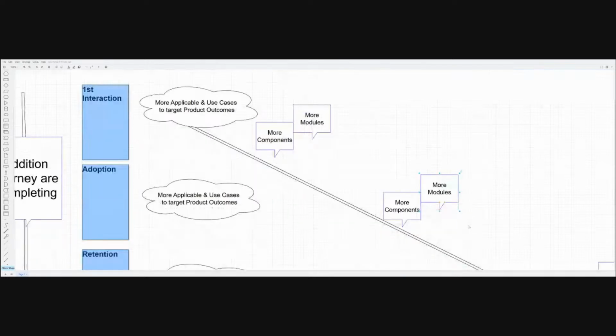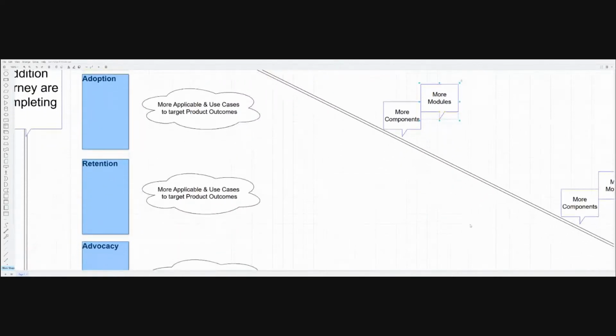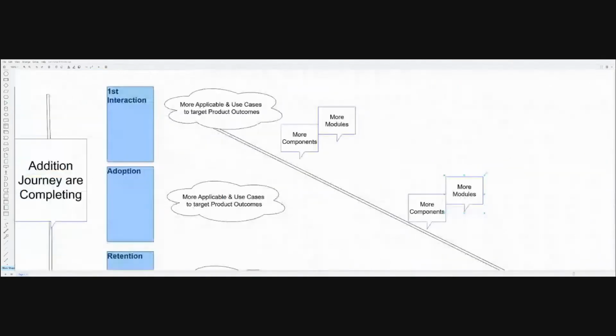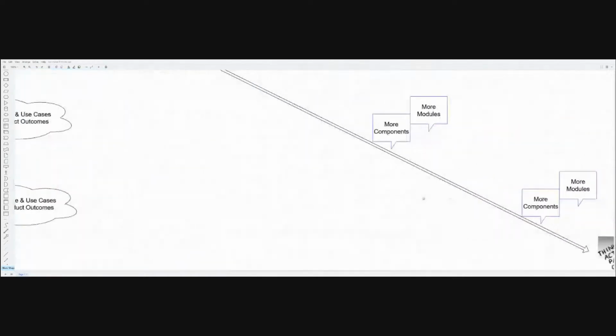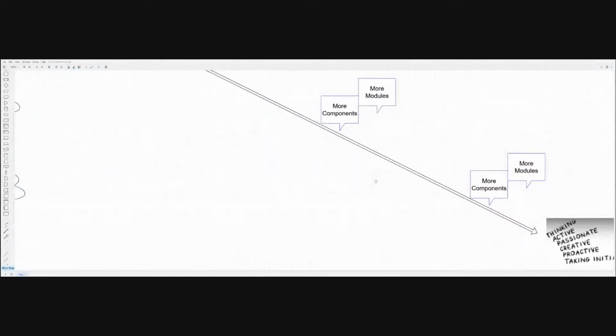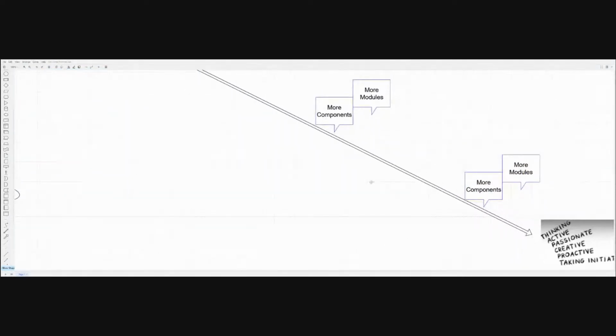So as you can see here, we continue from that top left-hand corner with our interaction to the bottom right where we have our advocacy. And really what we're doing is moving to the world of thinking, being active, passionate, creative, and taking initiative.